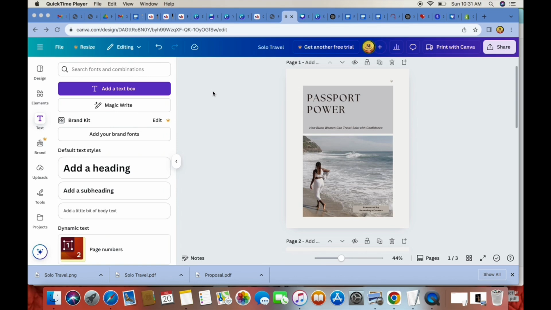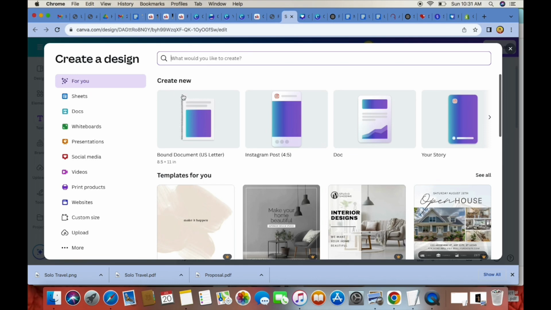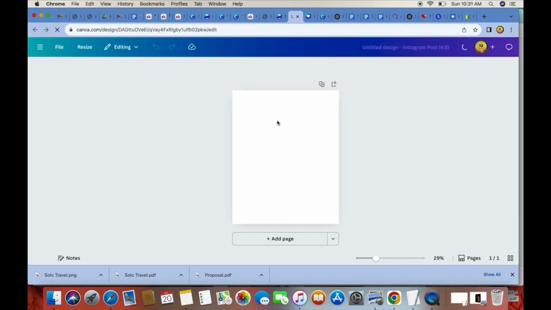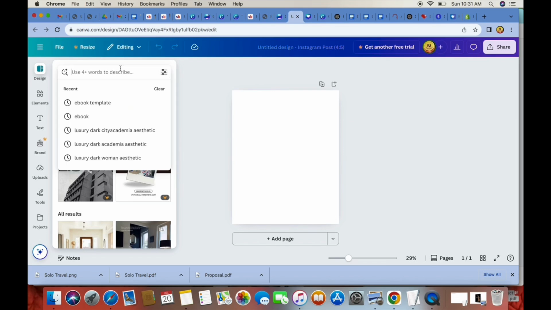So from here, we are going to go to File, which is in our top right corner. Then we are going to click Create New Design. And we're going to select IG Post. Now we're going to create the image that we need. So again, we're going to go back over to our left side search bar and type in ebook.